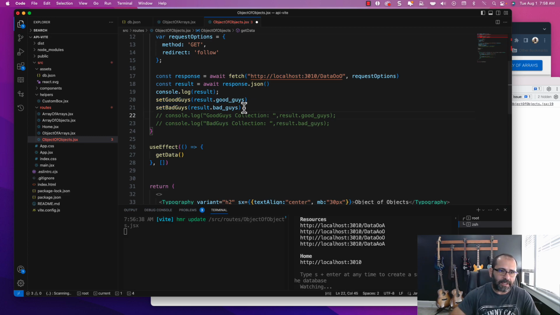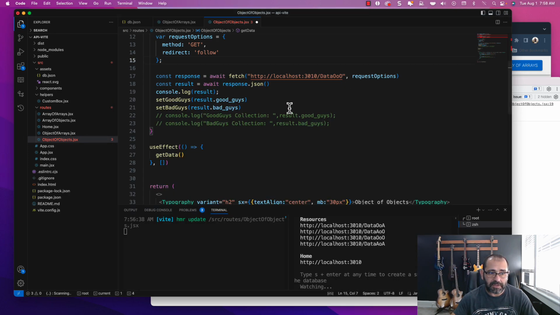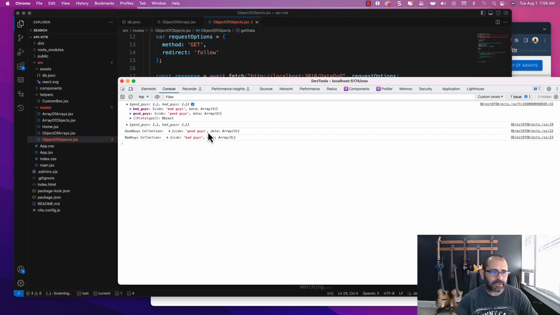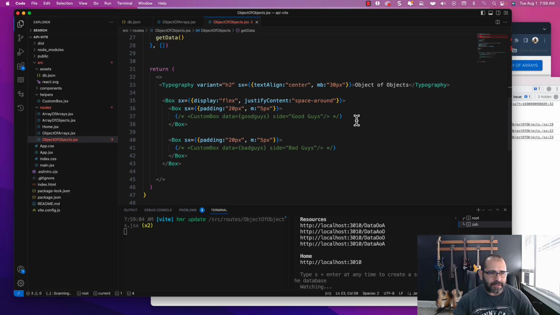But what are we really going to get? We're going to get the results for good guys and the results for bad guys, which is fine. This entire thing is called the result, right? Then result bad guys or result good guys. That's actually fine, and we're going to do this. If we save it and look at it, we are getting the good guys collection with the site and the data, and then the bad guys collection with the site and the data. Awesome.